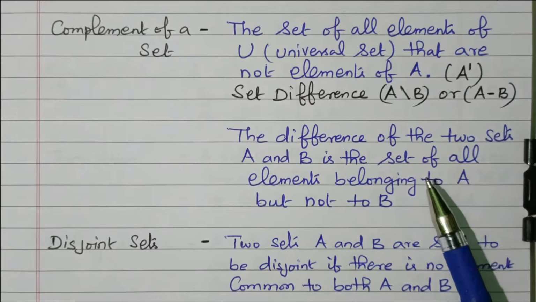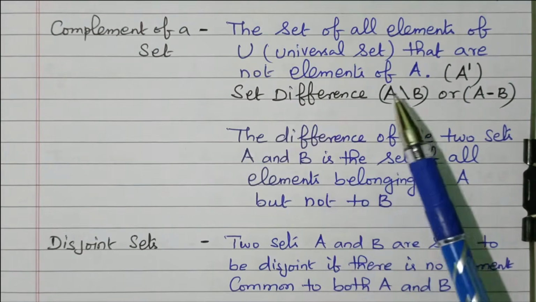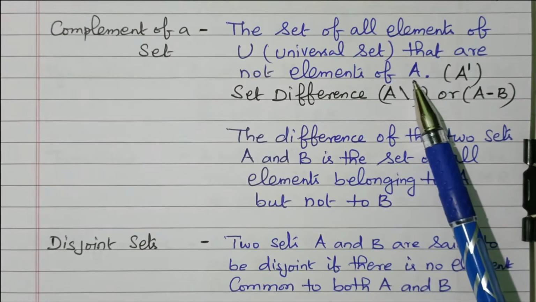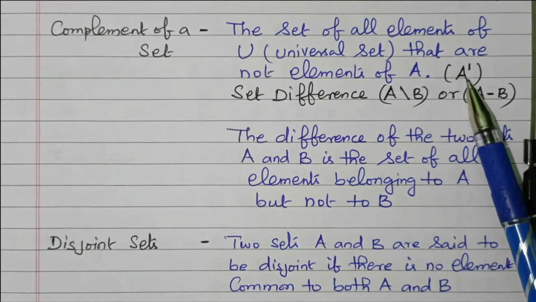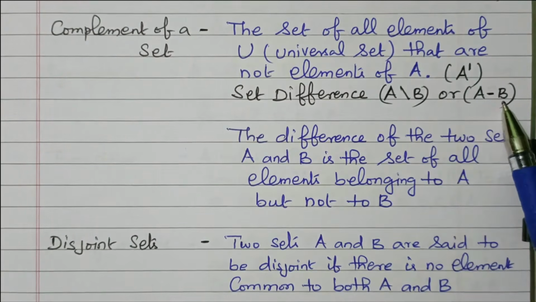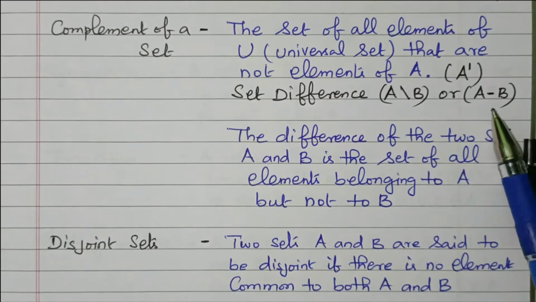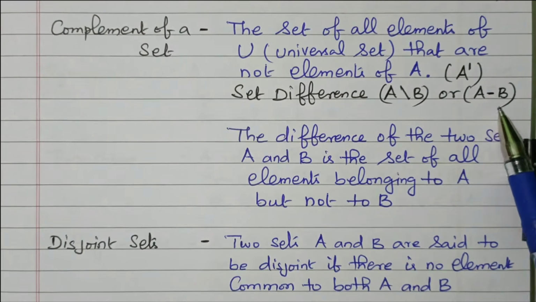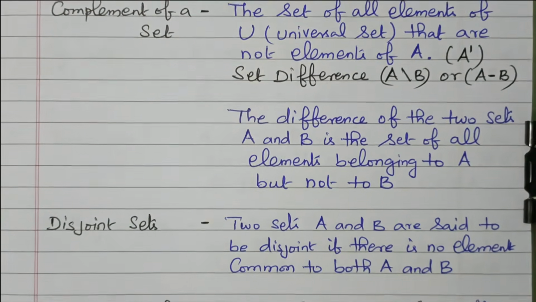That is called complement of a set or set difference. Complement of a set means the elements not available in A is A dash. A slash B or A minus B means the elements in B are deleted from A, so that A minus B will give only the elements available in A. The elements in B are deleted. Now we'll see the disjoint set.